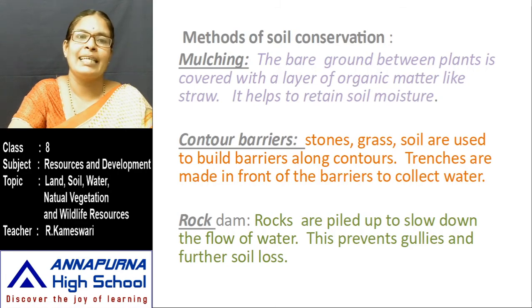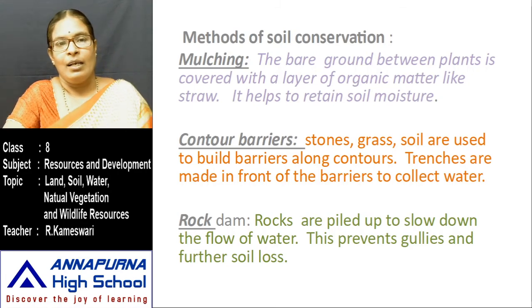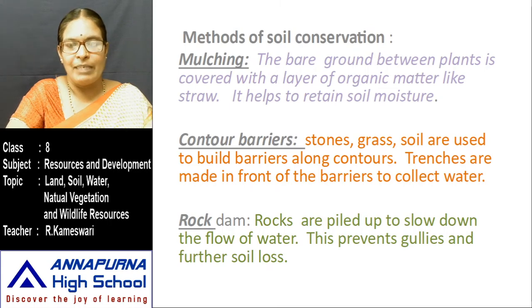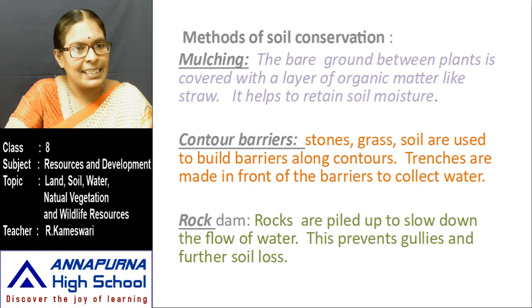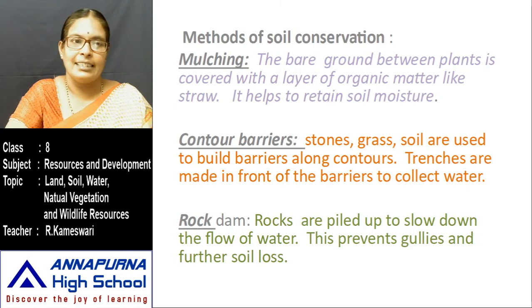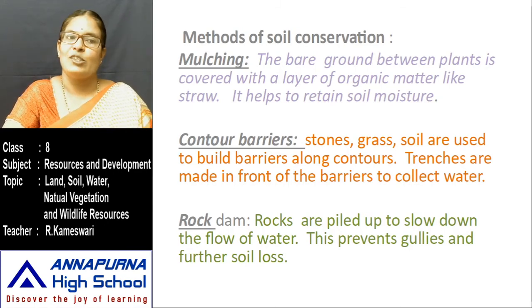It helps to retain soil moisture. While you are growing the plants, that area is covered with a layer of organic matter like straw. That is called mulching.